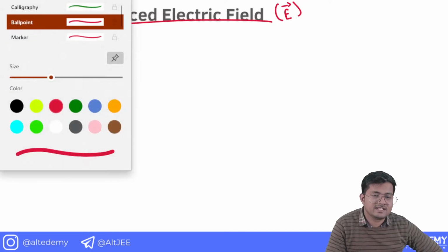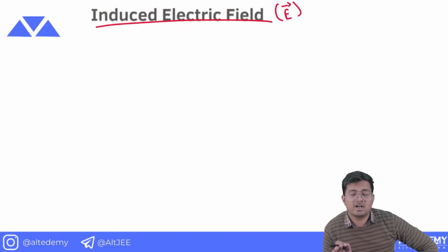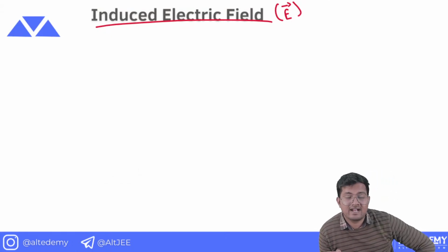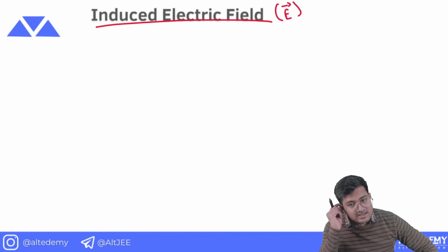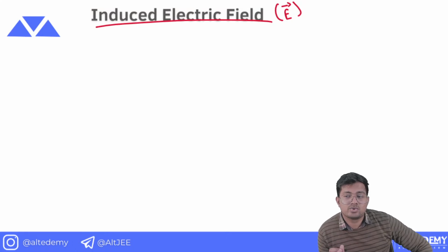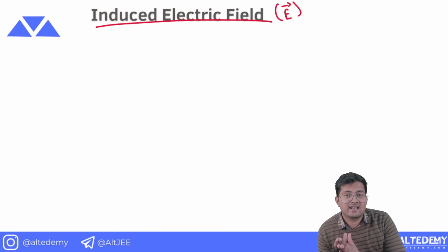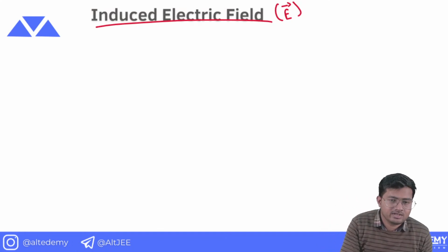We have seen that whenever we have a loop inside the magnetic field, and the magnetic flux associated with the loop changes, there is an induced current in the loop. Great. So let me draw what we have discussed in the earlier classes.